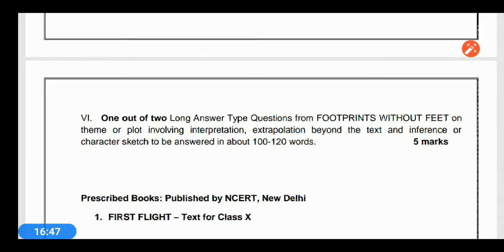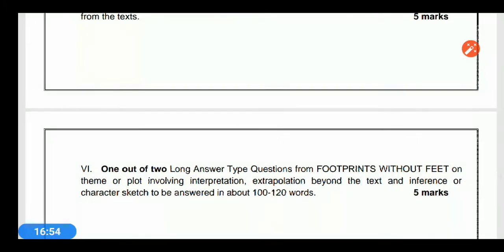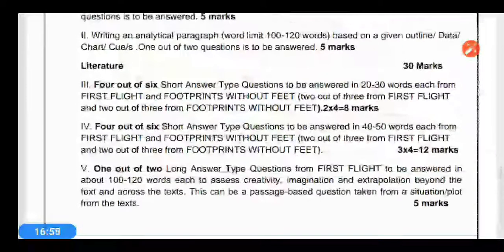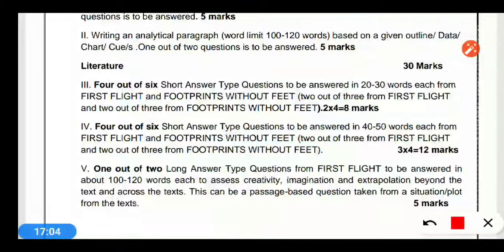Part B is about writing and the literature textbook. In the literature book, 30 marks of questions will be asked, with equal weightage. 4 short answer type questions will be 8 marks, 40 to 50 words questions will be 3 from the first book and 3 from the second book, and one question from each book will be 5 marks. So overall, 30 marks from literature and 10 marks from writing.